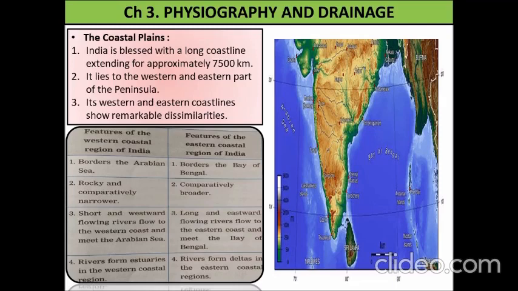What about the rivers here? Short and westward flowing rivers flow to the western coast and meet the Arabian Sea. Rivers form estuaries in the western coastal region. Now let's study the east coast. It borders the Bay of Bengal, comparatively broader than the west coast. Third, about the rivers, long and eastward flowing rivers flow to the eastern coast and meet the Bay of Bengal. Rivers here form deltas in the eastern coastal region.